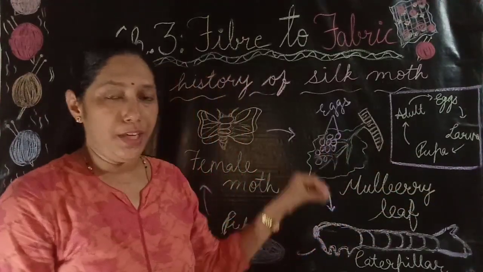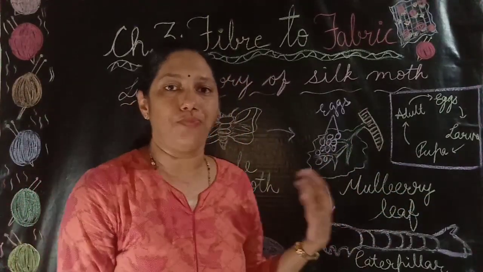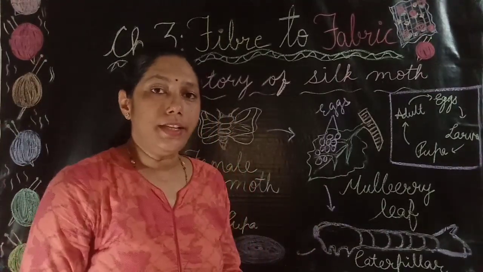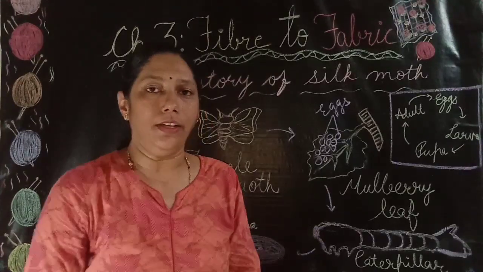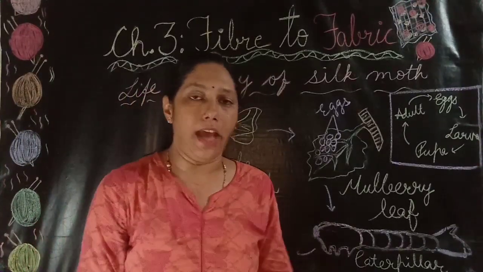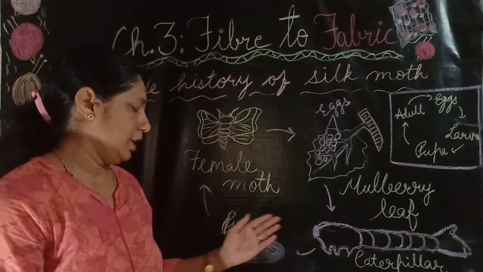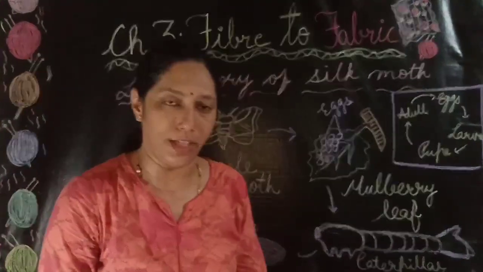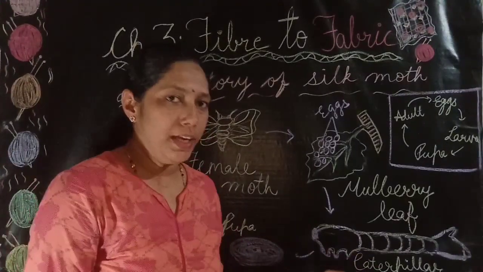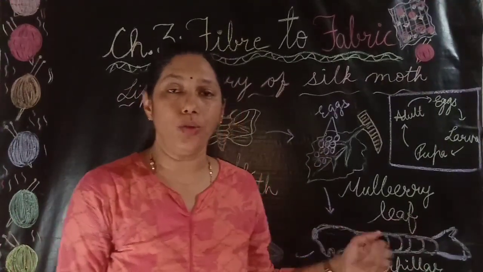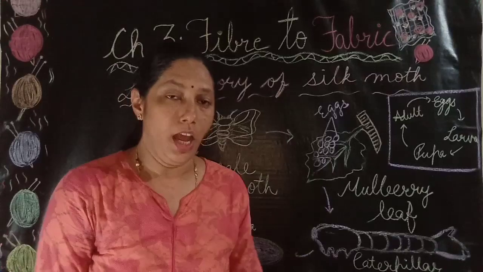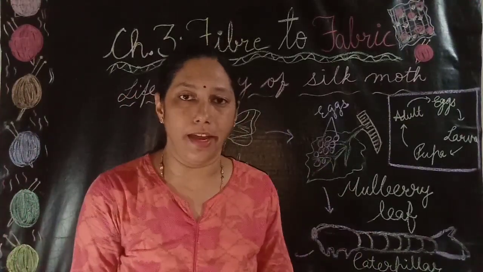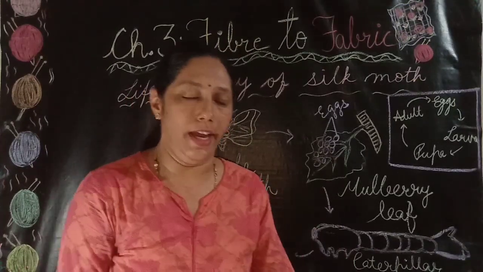This caterpillar feeds on the leaves for the next 5 weeks and increases in size. Its size becomes nearly 3 inches and then it is ready to enter its next stage, the pupa, which is also known as the cocoon stage. The caterpillar weaves a net around itself to hold it, and then it swings its head from side to side in the form of a figure 8.